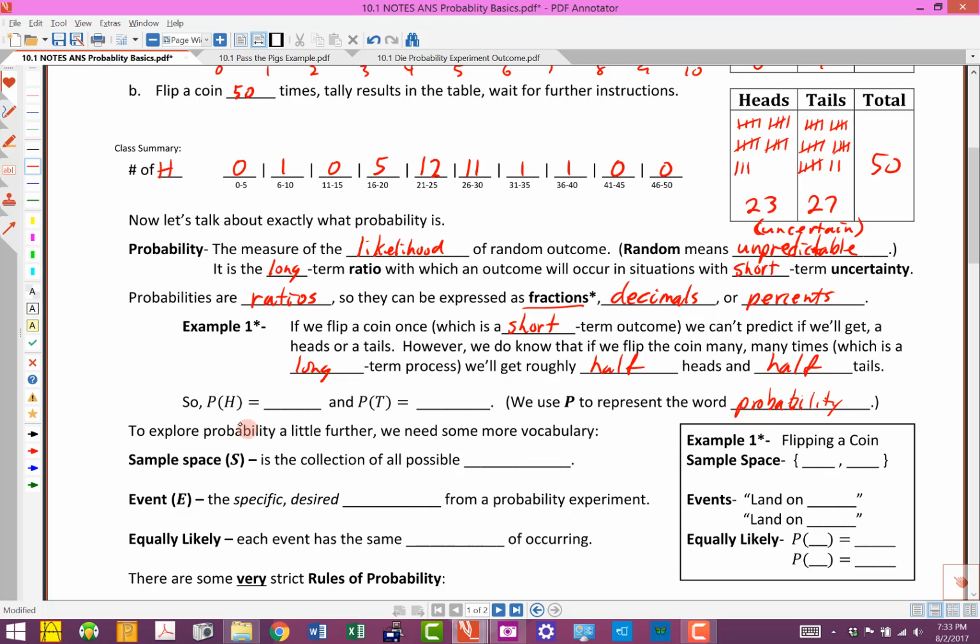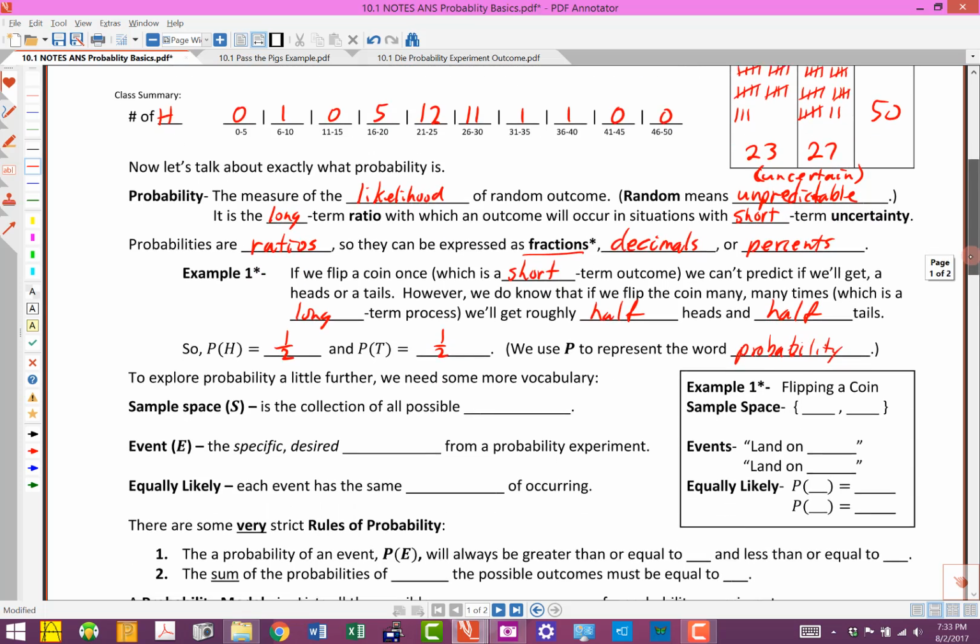Probability. So if we say P and then a set of parentheses, what we mean is the probability of getting a heads. That's going to be about 1/2. And then the probability of getting a tail, that's also going to be about 1/2. So if we want to look at this a little bit further, we need to have some more vocabulary.